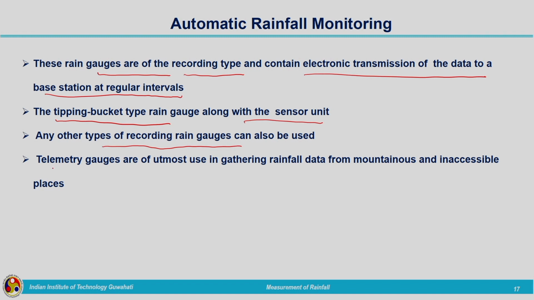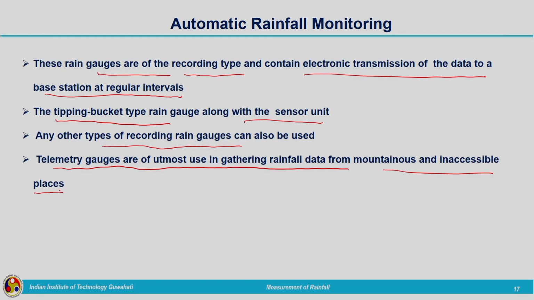So, the telemetry gauges are of utmost use in gathering rainfall data from mountainous and inaccessible places. As in the case of non-recording and recording rain gauges, it is giving us point measurements. So, if we have automatic rainfall monitoring for an entire area, a number of automatic weather stations will be installed at different locations.